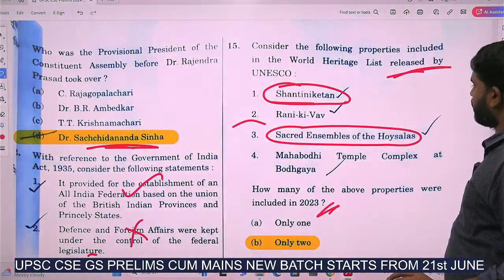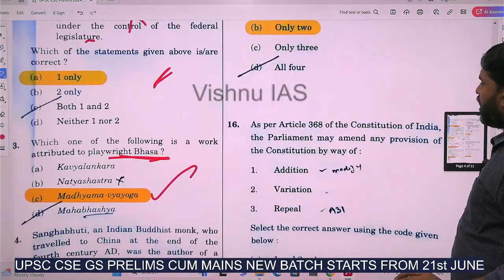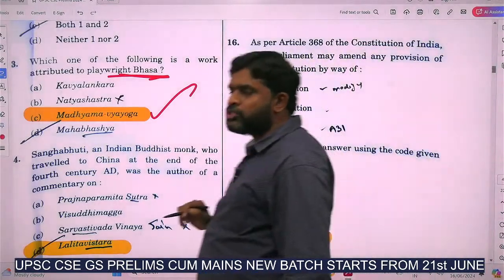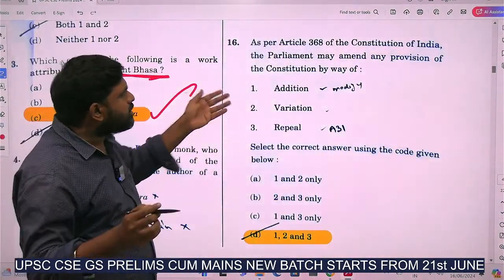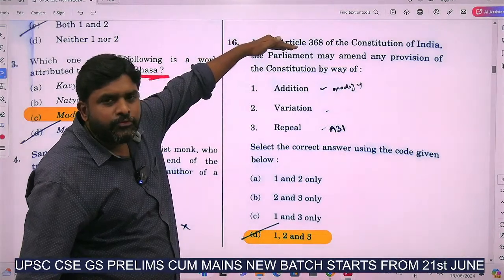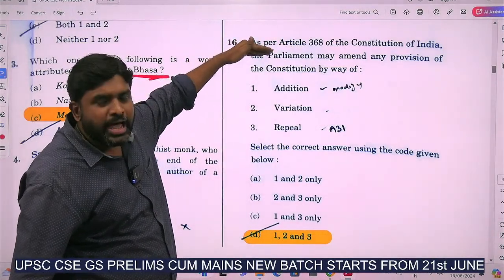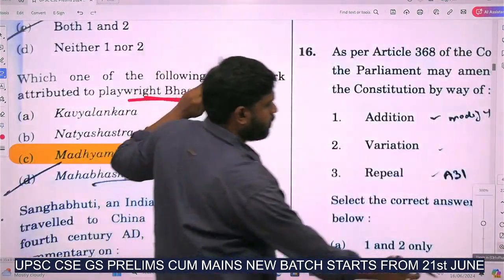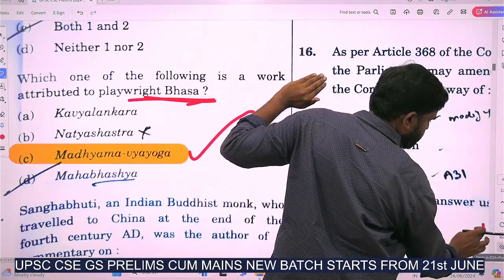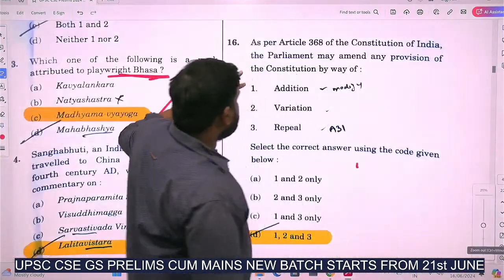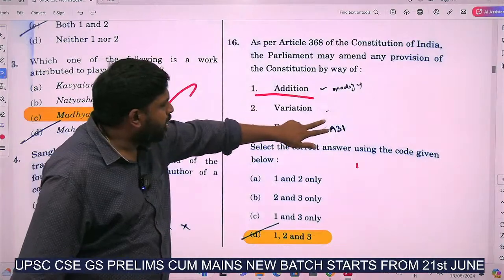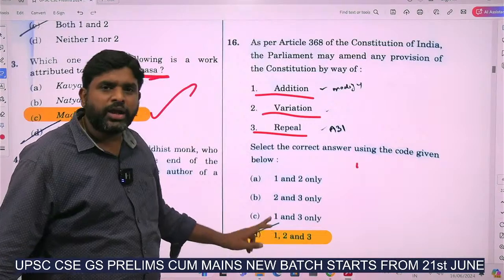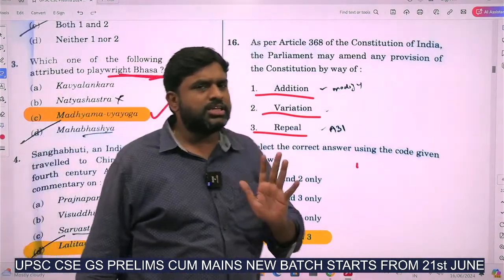As per Article 368 of the Constitution of India, the Parliament may amend any provision of the Constitution. It can be by addition, by variation, variation means changing, or by repeal. The answer is 1, 2 and 3. Polity questions are easy, that we have to accept.